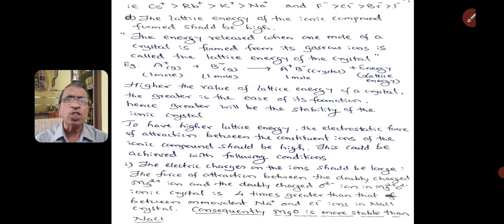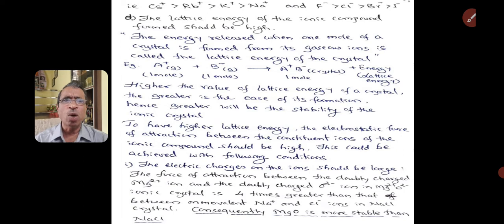One more point is, the lattice energy of the ionic compound formed should be high. Now the question arises, what is this lattice energy? The lattice energy is nothing but the amount of energy released when 1 mole of an ionic solid or ionic crystal is formed from its gaseous ions.